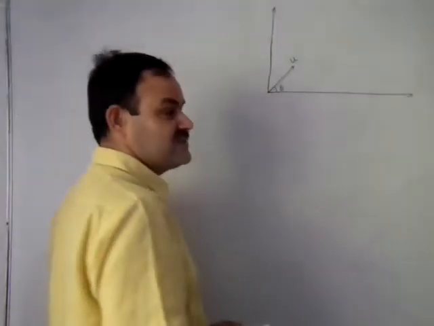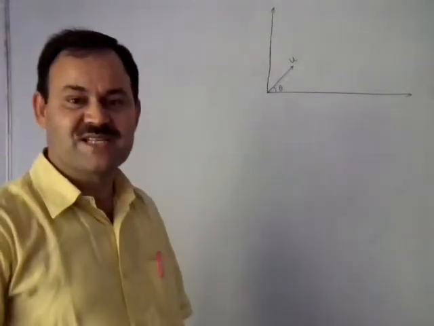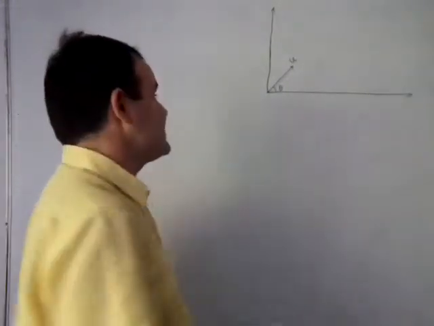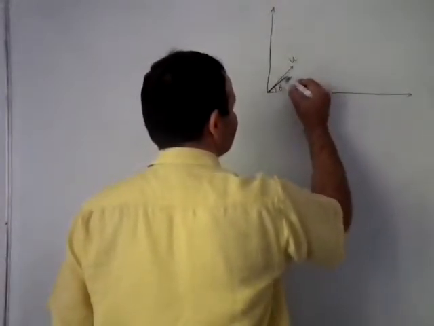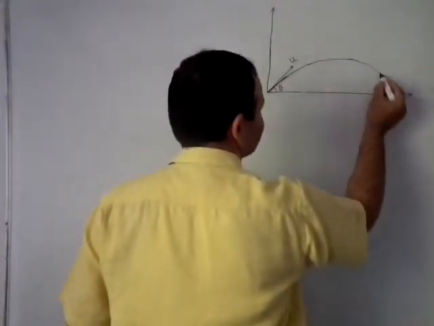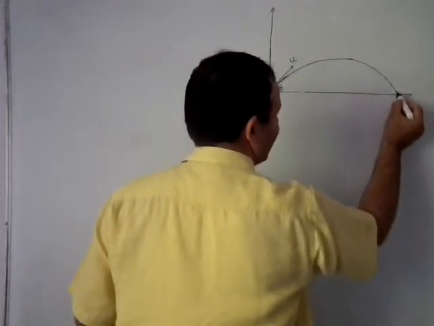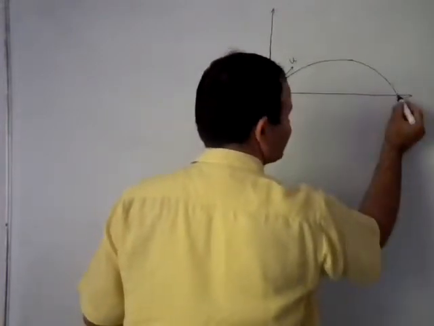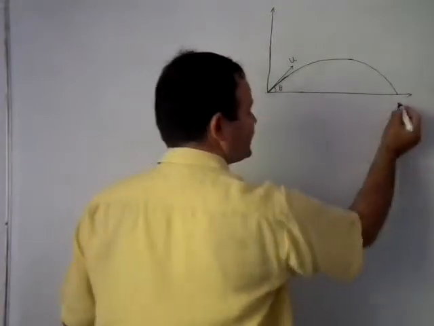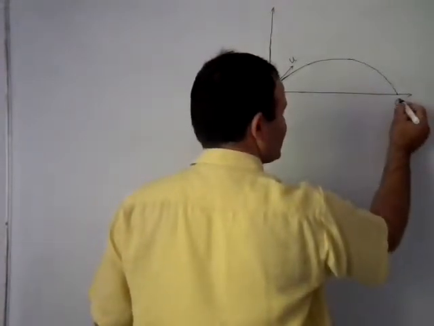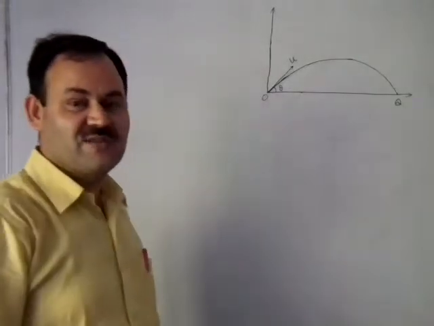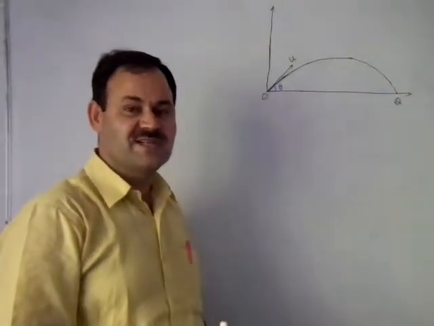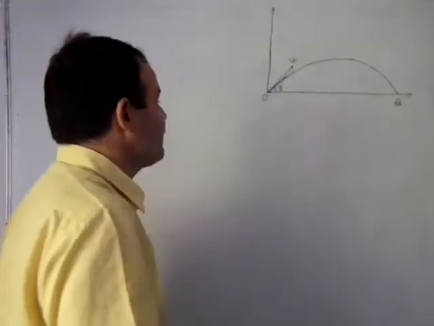From our day-to-day experience, we know this body follows this kind of path and falls on the surface at some point. So this point is Q and this O is the starting point from where we had thrown the body.